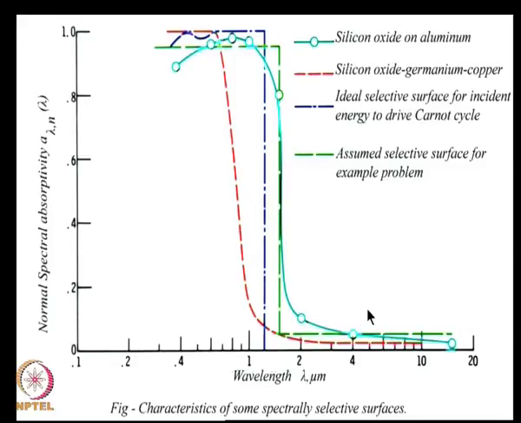So, this is the kind of material we will need for solar collectors to absorb the sun's radiation strongly, and at the same time not to emit the radiation that is coming in the infrared from the surface.